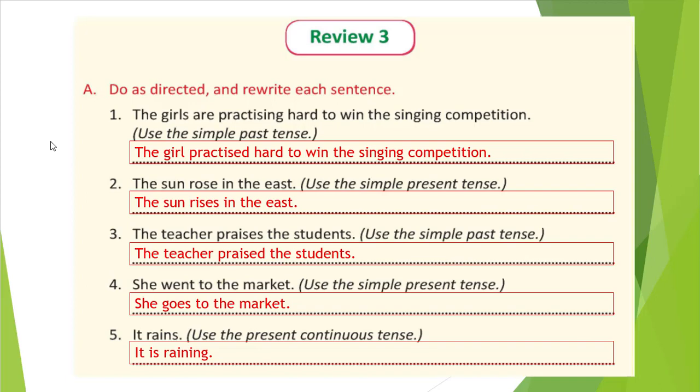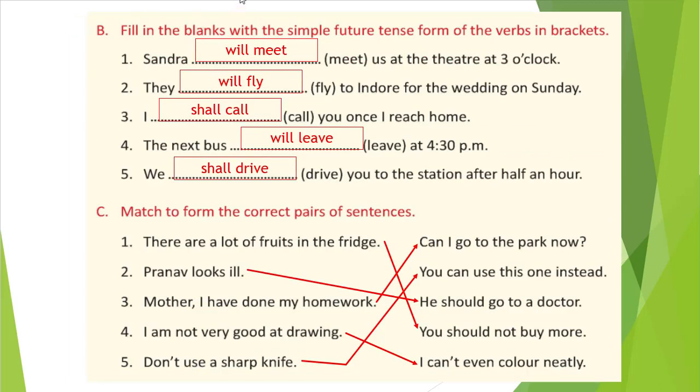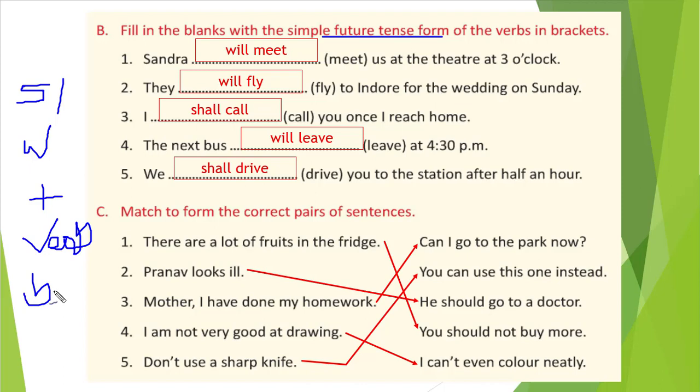Okay, so let's see further what we need to do here in question B. Fill in the blank with a simple future tense form. Whenever simple future tense is there, we will write shall or will, either one, plus our verb, right? Verb in the base form. In which form will we write?